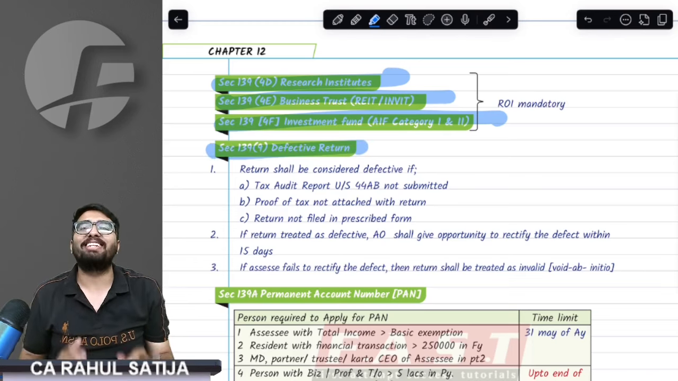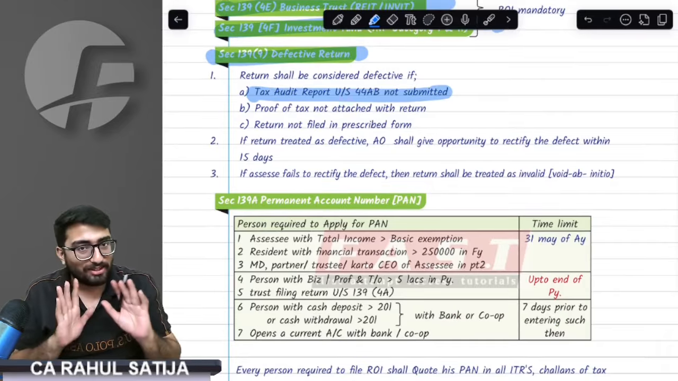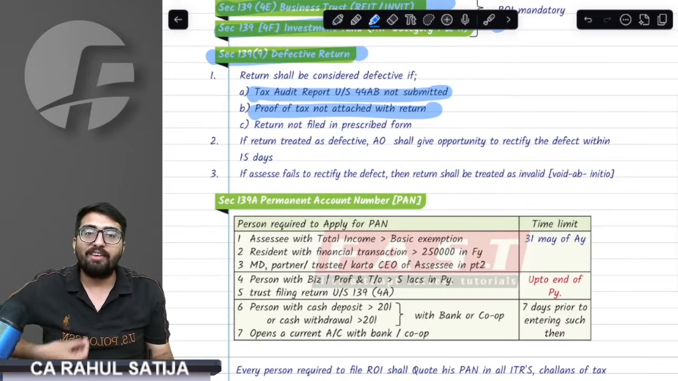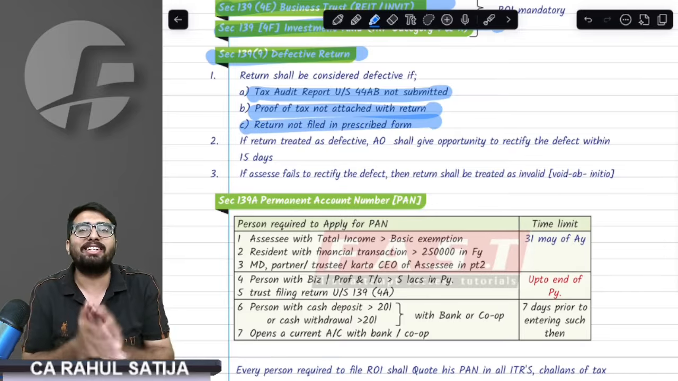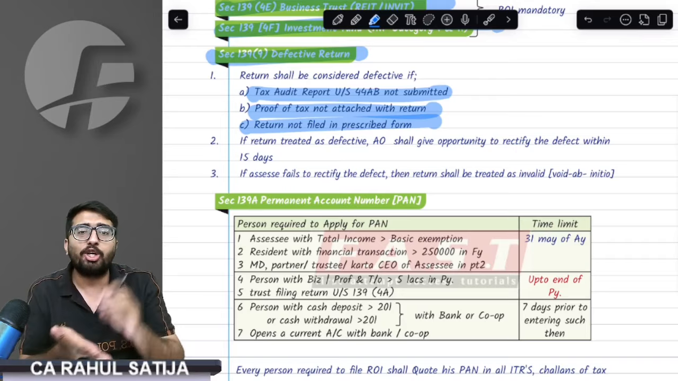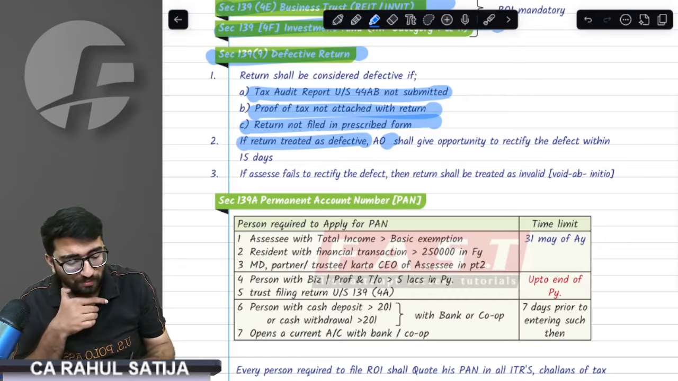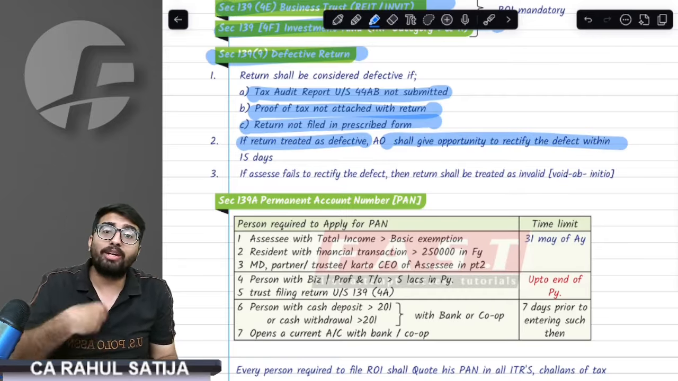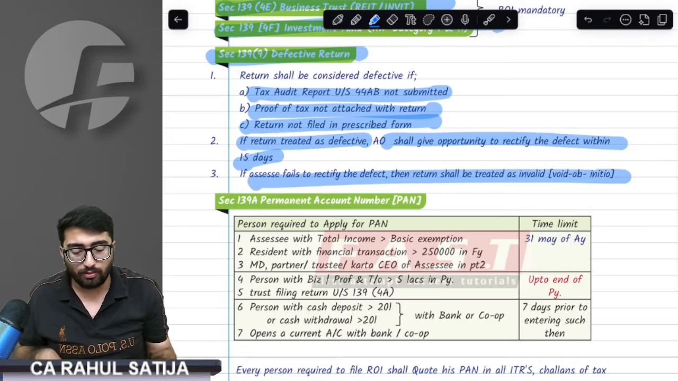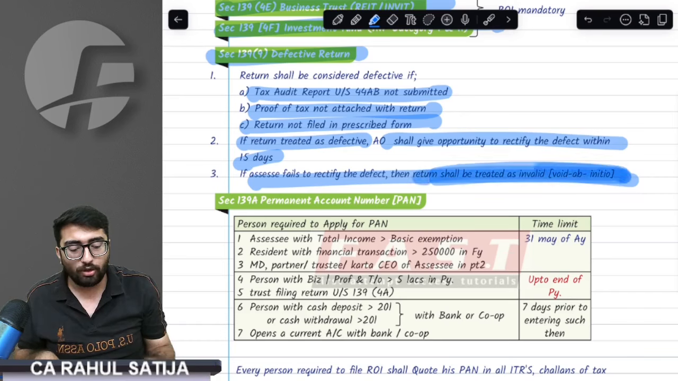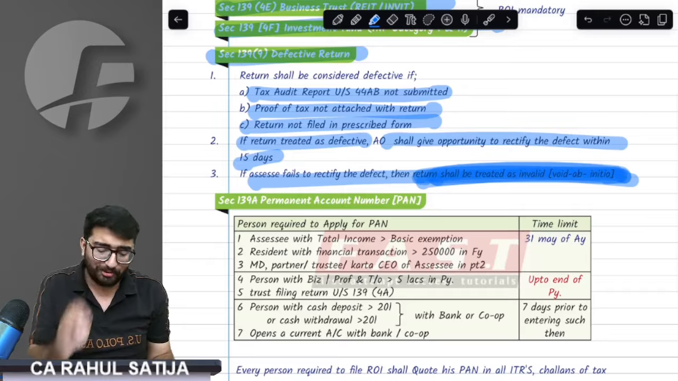Defective return. Oh my god. If your tax audit report has not been submitted, you have not paid the taxes, or you have not filed the return in the prescribed form, or you claim excess TDS than what is appearing in Form 26AS, your return will be treated as defective. But you will be given an opportunity to rectify the defect within 15 days. If you do not rectify it, then your return would be considered void ab initio, invalid, as if you have not even filed the return.